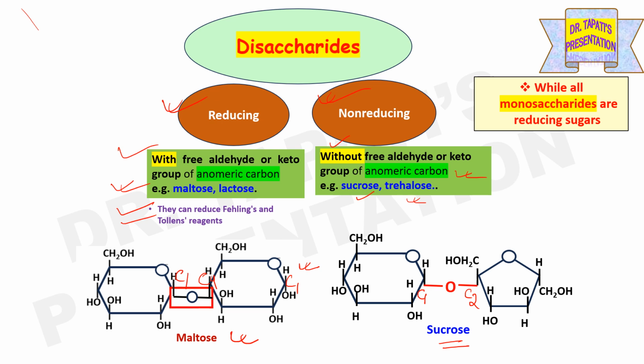So both of the anomeric carbons are attached through alpha glycosidic linkage, and therefore there is no free aldehyde or keto group at the anomeric carbon. Hence, sucrose is a non-reducing sugar, while all monosaccharides are reducing sugars because they are with free aldehyde or keto group of anomeric carbon. There is no glycosidic linkage.